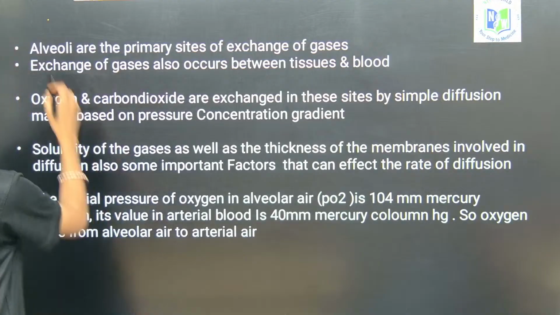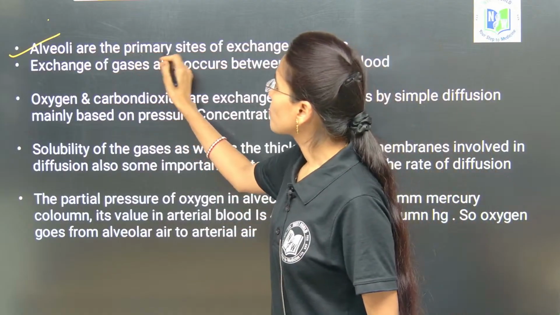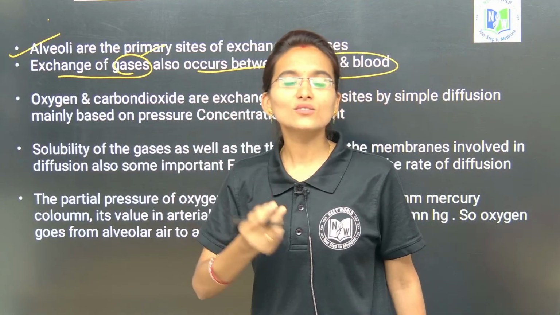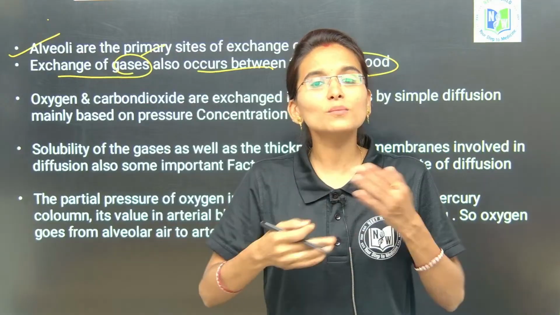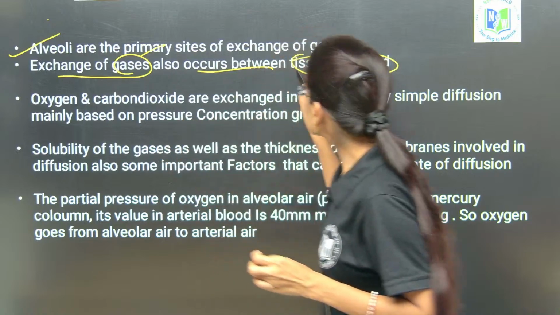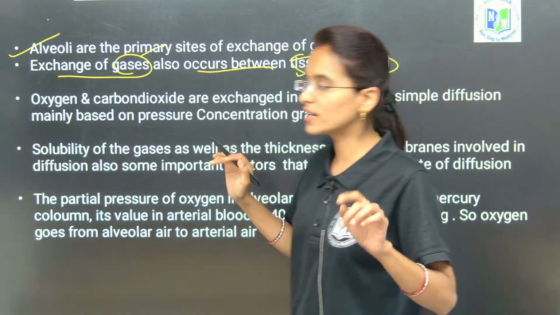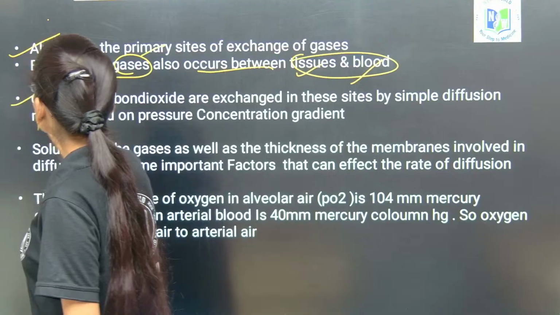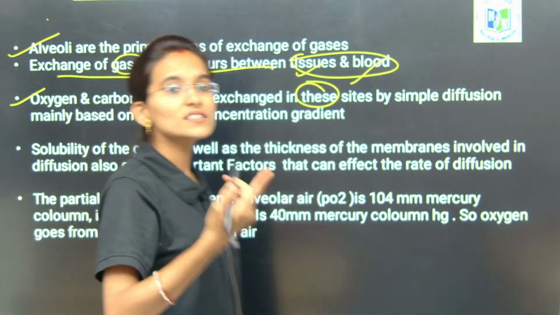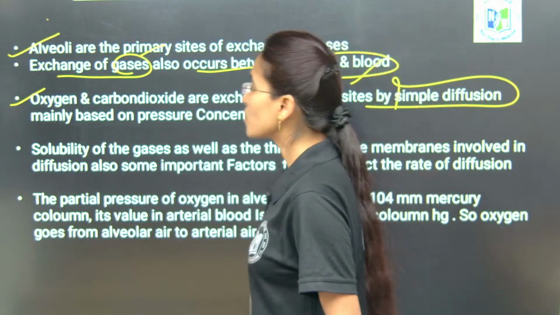See here, alveoli are the primary sites for the exchange of gases, as I have told you. And next, exchange of gases also occurs between tissues and blood. Whatever oxygen we have inhaled has to be transported to the entire body, right. So the next exchange will be between the tissues and blood. So this will be one exchange. And next, see here, oxygen and carbon dioxide are exchanged in these sites, in the alveoli, by the process of simple diffusion.